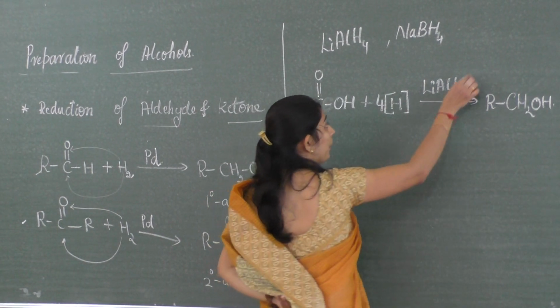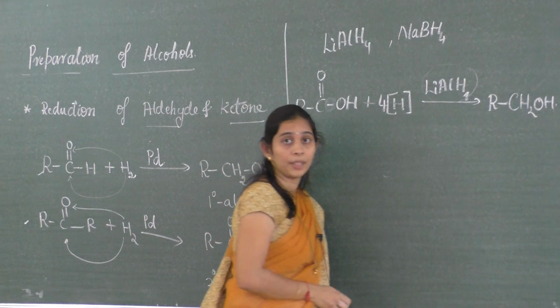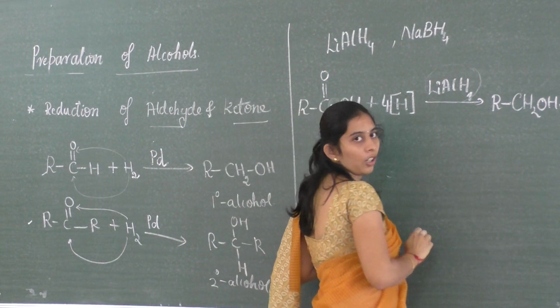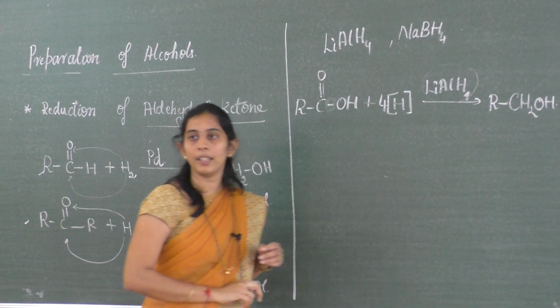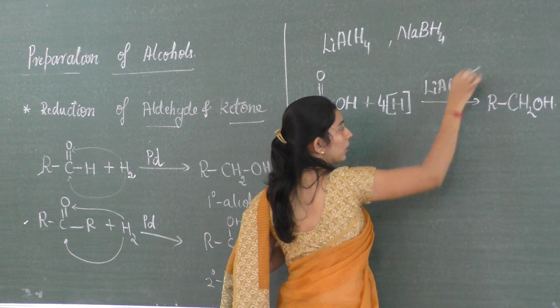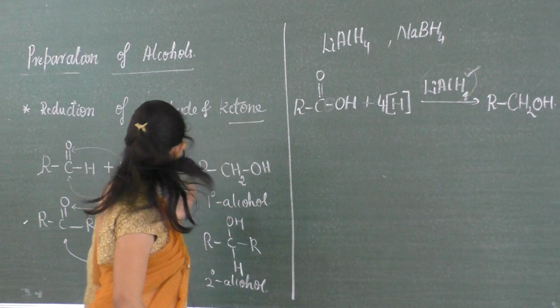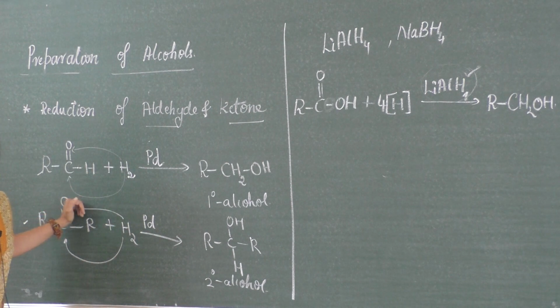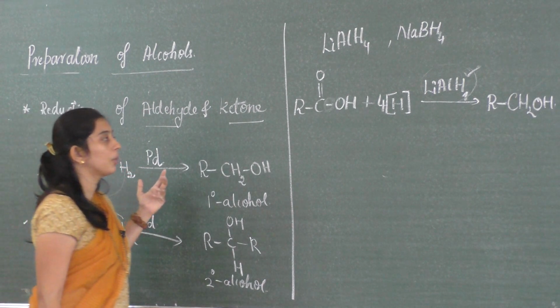But this lithium aluminium hydride is very costly. So for all the preparation of alcohol, if you use lithium aluminium hydride, it becomes difficult because it's a costlier one. So usually we'll go for a simple reducing agent like palladium, platinum,